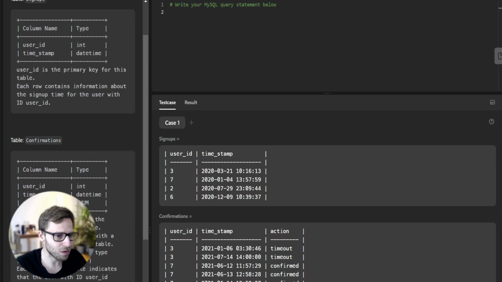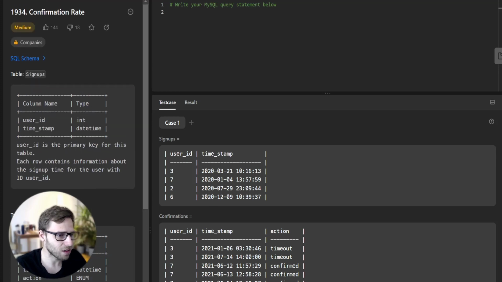If a user did not request any confirmation message, the confirmation rate should be 0. The results should be rounded to 2 decimal places, and we are going to solve this problem using SQL: IFNULL, ROUND, SUM, IF, and COUNT functions in conjunction with a LEFT JOIN. So yeah, a lot of SQL statements.